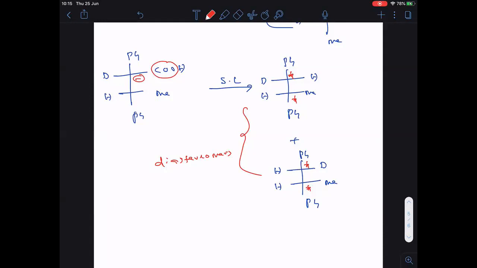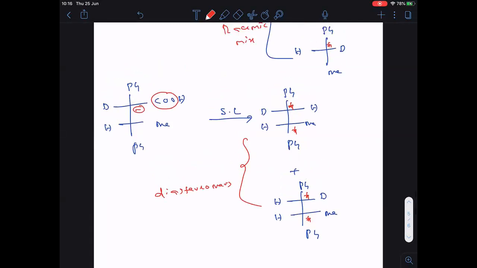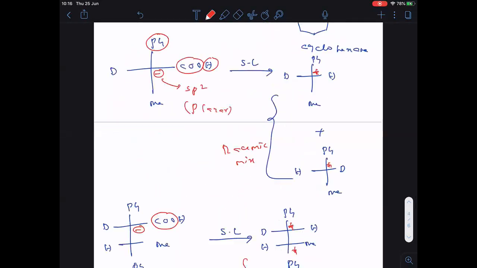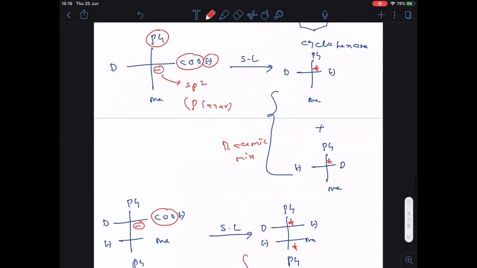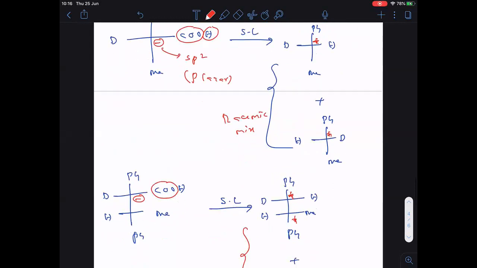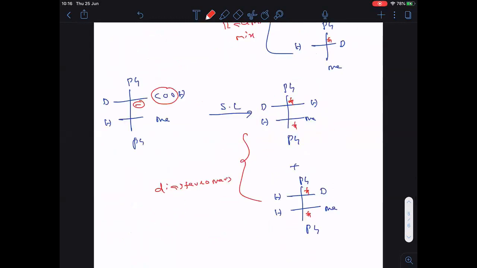Completed. But in the previous case only one chiral center was there. So they are an enantiomeric mixture. Enantiomeric mixture is called racemic mixture. But in this case, two chiral centers are there. So it is a diastereomeric mixture. I hope you understand the difference between these two.